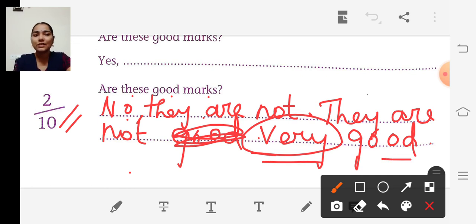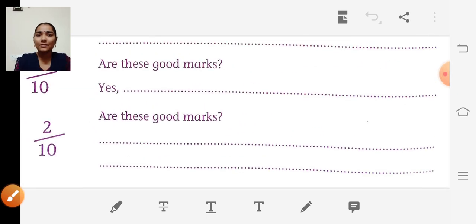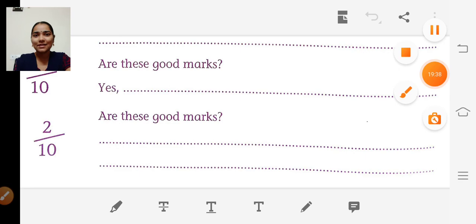Have you all understood, children? Have you all understood those 2 chapters? Yes. So you can copy down in your Active English book. Okay, children? Thank you.